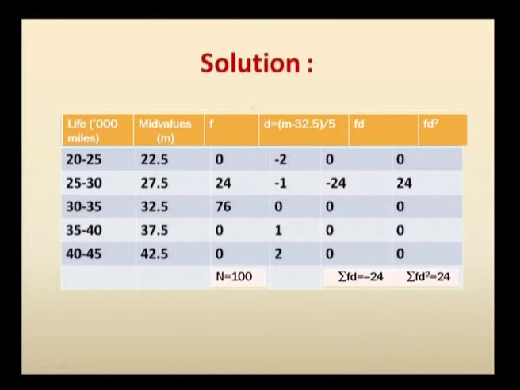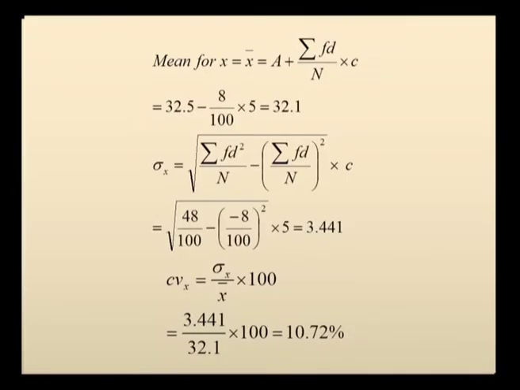Now, for the second type of series, you are going to have the same class interval mid values, but the frequency will be changing. This is going to be for the type 2 brand, and in this deviation you compute, multiply frequency with deviation, you get sigma f d to be minus 24, sigma f d square is going to be 24. Now, you have to compute the mean and coefficient of variation for both types of series.